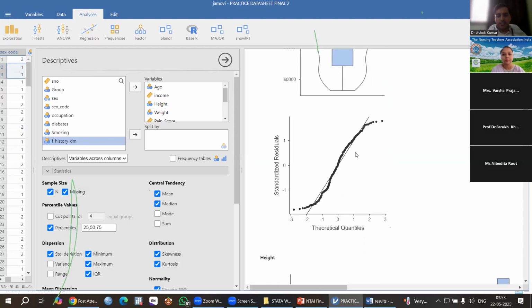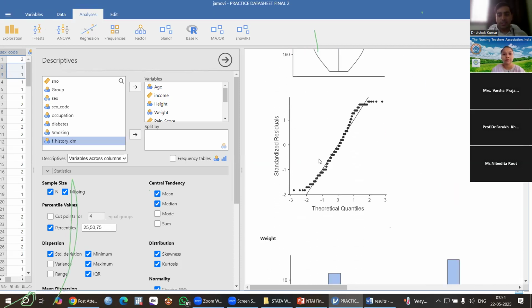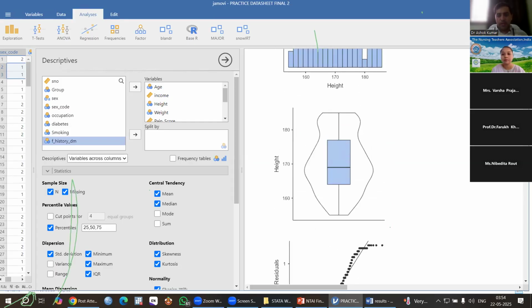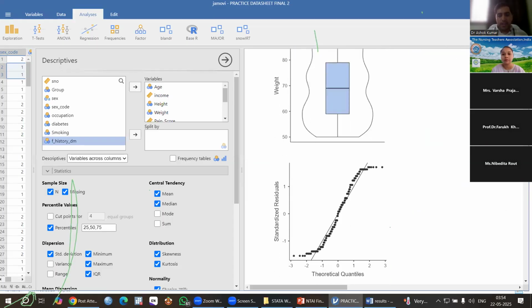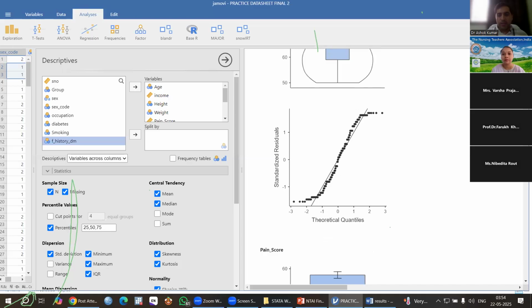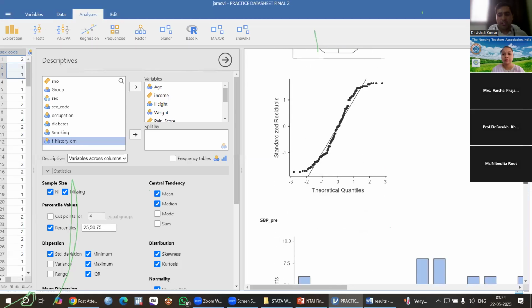This is the QQ plot. You can see it is not normally distributed. These are the outliers here. Okay, you can see these are the outliers. This is for all. These are also outliers here. So you have to see for which variable. This is for height. Height is not normally distributed. Then this is for weight. Weight is also not normally distributed. Using this QQ plot, we can see PAN score is not normally distributed.